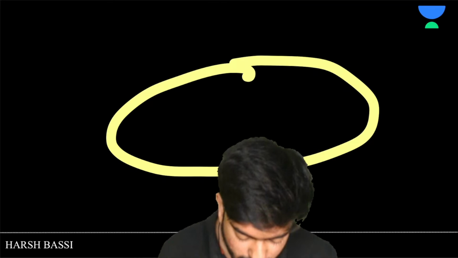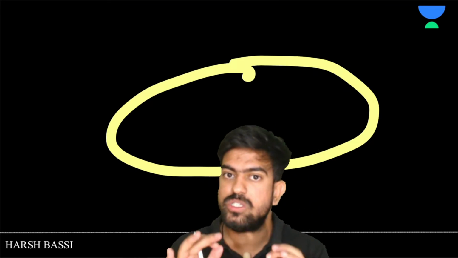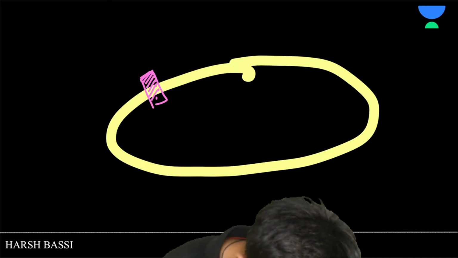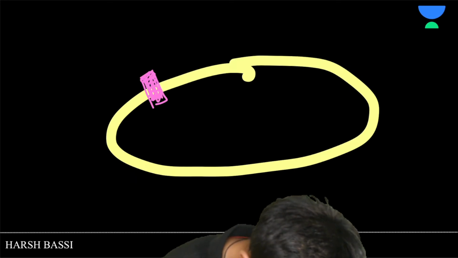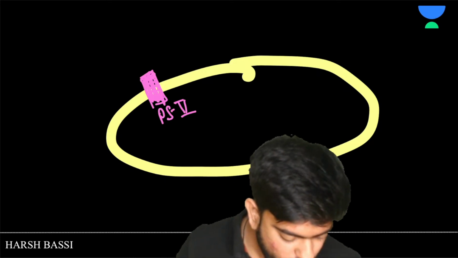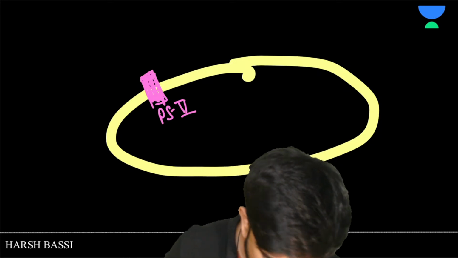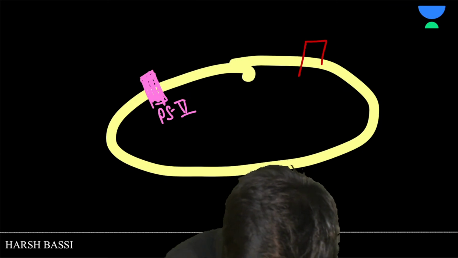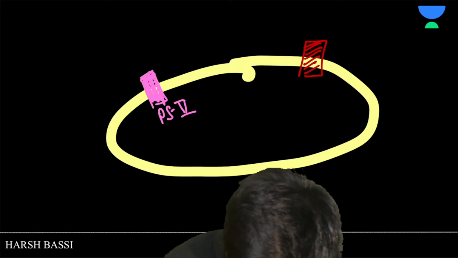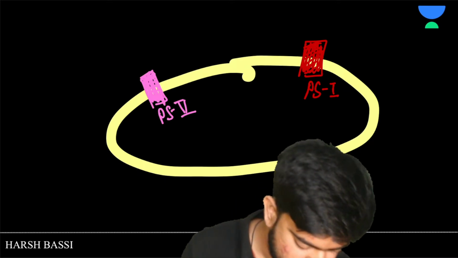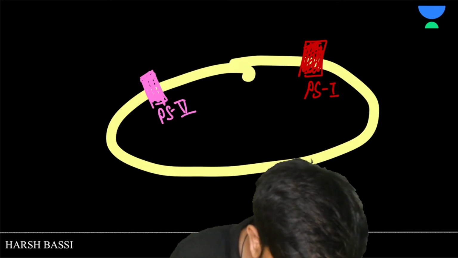Now what? In the thylakoid, we have photosystems. So here, let's suppose that we have photosystem 2. There is one more photosystem, which is what? PS1. So PS1 is present here. Let us make it with the help of this red color. This is PS1. Okay, sir. This is so clear.